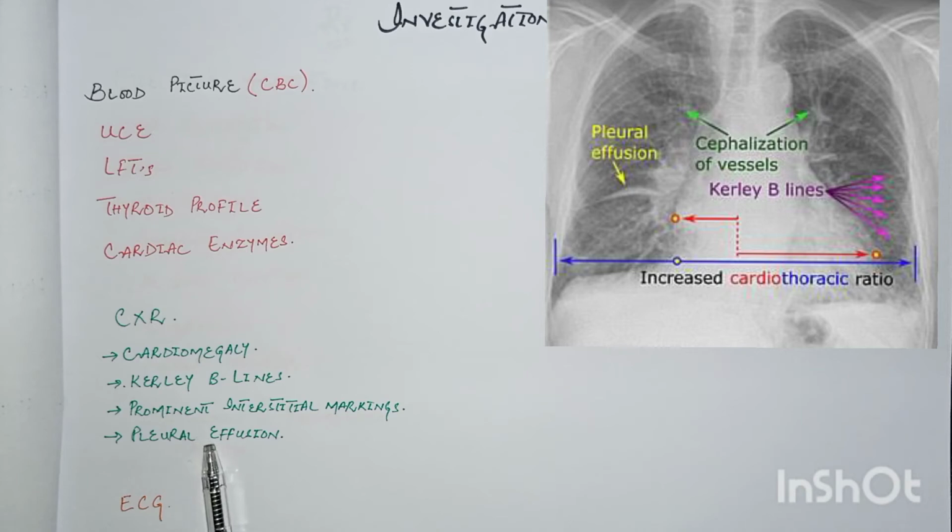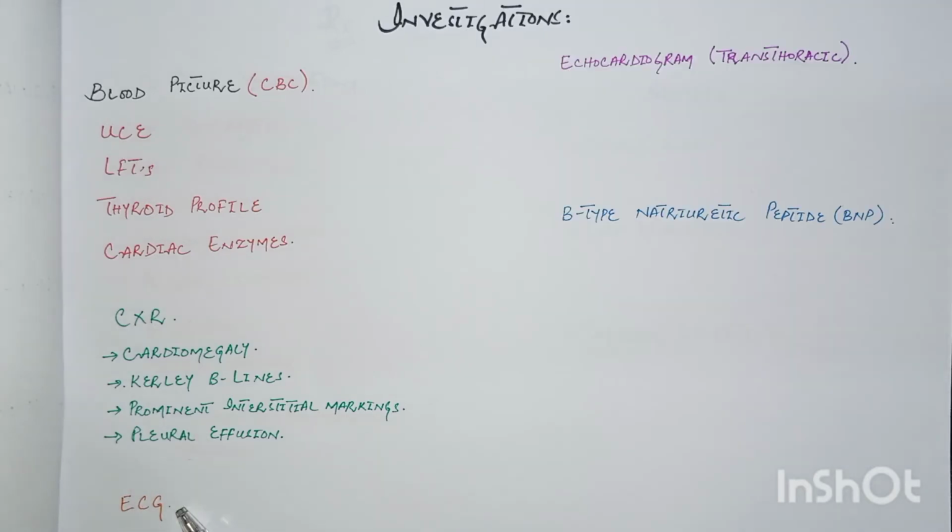The next important finding is cephalization of blood vessels, which means dilated blood vessels are more markedly seen on the apices of the lungs. These are basically the pulmonary blood vessel markings. These are because of increased hydrostatic pressure in the pulmonary vessels. Now come to the next investigation, that is electrocardiogram or ECG. It is a non-specific investigation, but it is important to find out the underlying cause like arrhythmias or infarction or ischemia or any other findings in the ECG.